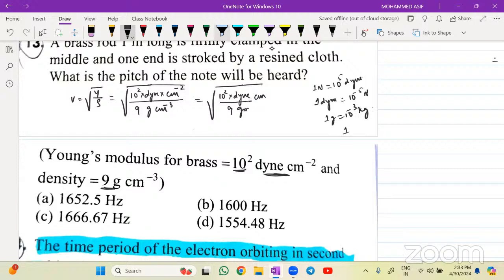And 1 centimeter is equals to 10 power minus 2 meters.